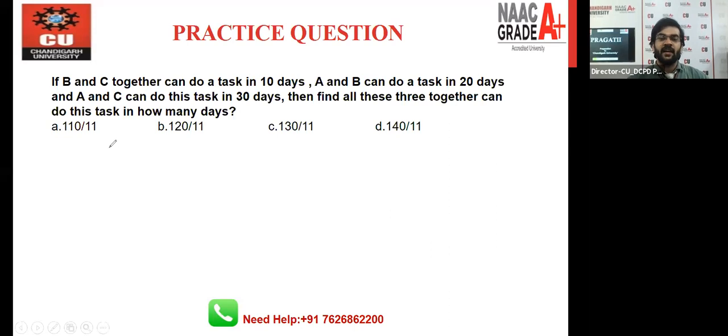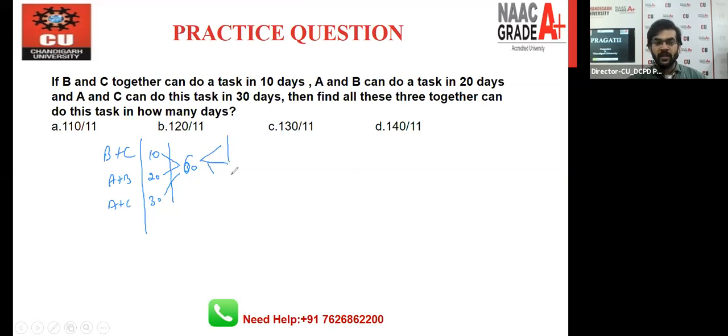So we can say the same approach: B and C can do this task in 10 days, A and B can do this in 20 days, A and C can do it in 30 days. Just find out the LCM of 10, 20, 30. LCM will be what? 30, right? Or 60. That will be 60. Why not 30? Because 30 will not come in the table of 20. That's why we have to take the next multiple of 30, that is 60.